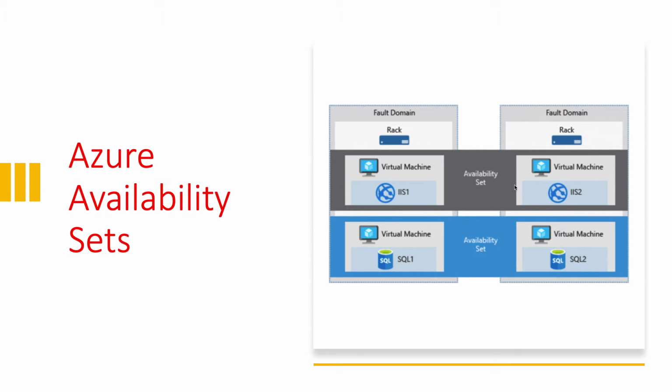If you see on this picture, we deployed more than one VM in an availability set. But then you'll also see a fault domain. What is it? Fault domains define the group of virtual machines that share a common power source and network switch. Each and every fault domain contains some physical hardware racks, and each rack contains these virtual machines. Each of these fault domains share a power supply and network switch.